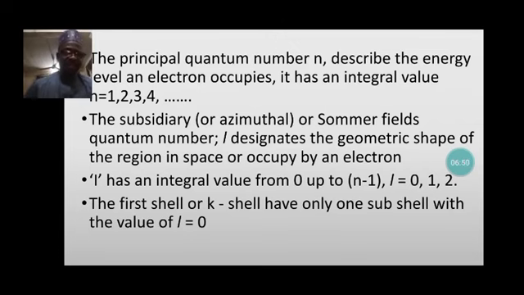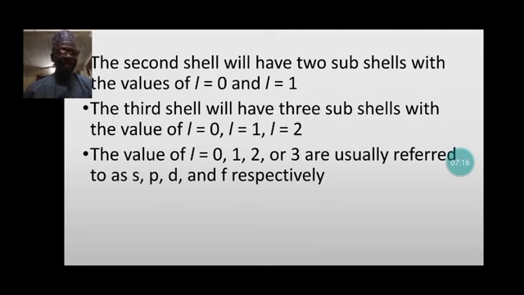It has an integral value of n equals 1, 2, 3. We have our azimuthal, or the subsidiary, or the Sommerfeld quantum number, designated as small l, and its value ranges from 0 up to n minus 1. That is, it can be 0, 1, or 2, and so on. The first shell, or K shell, has only one subshell with a value of l equals 0. The second shell will have two subshells, l equals 0 and l equals 1. The third shell will have three subshells, which is l equals 0, l equals 1, and l equals 2.